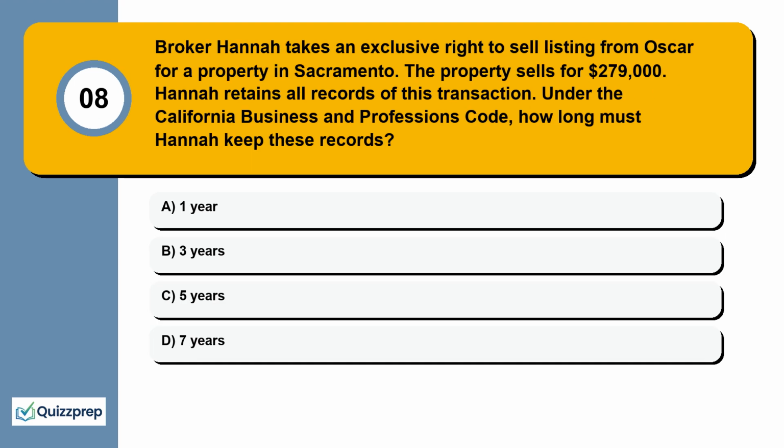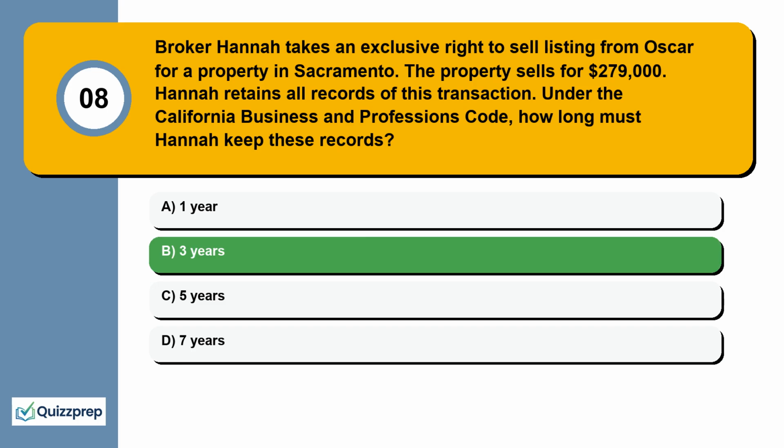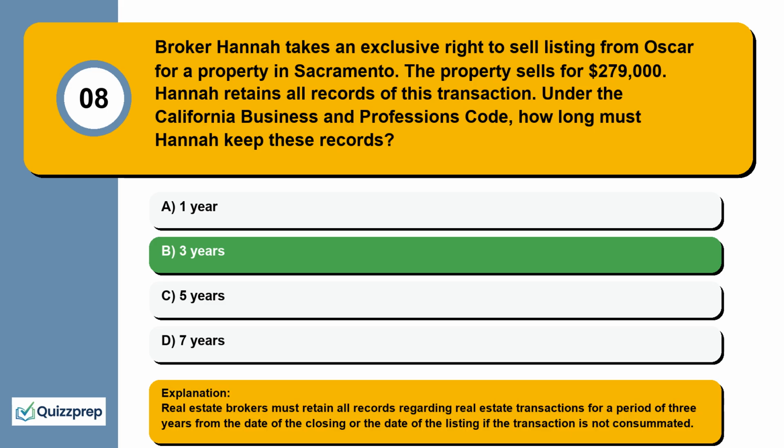Question 8. Broker Hannah takes an exclusive right to sell listing from Oscar for a property in Sacramento. The property sells for $279,000. Hannah retains all records of this transaction. Under the California Business and Professions Code, how long must Hannah keep these records? 1 year, 3 years, 5 years, 7 years. Real estate brokers must retain all records regarding real estate transactions for a period of 3 years from the date of the closing or the date of the listing if the transaction is not consummated.